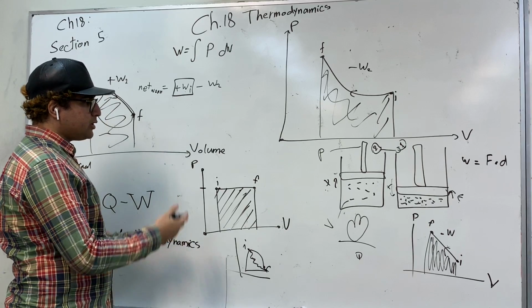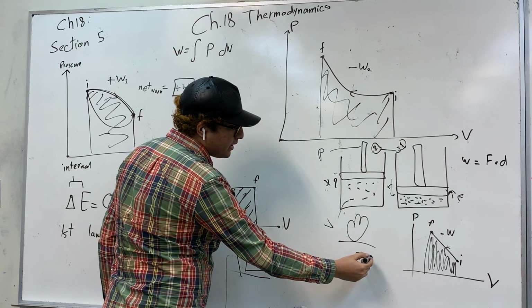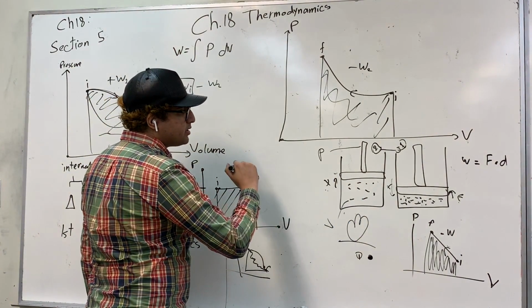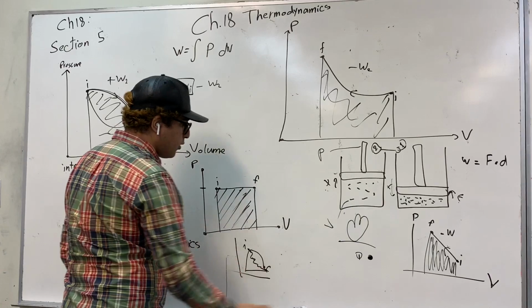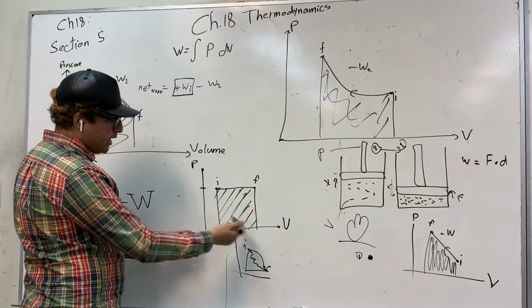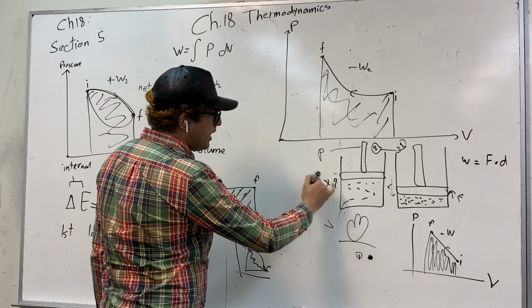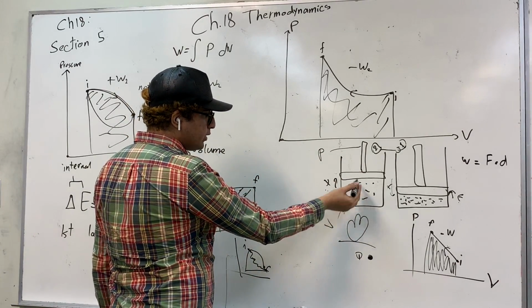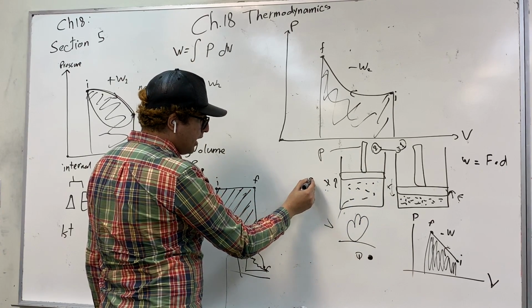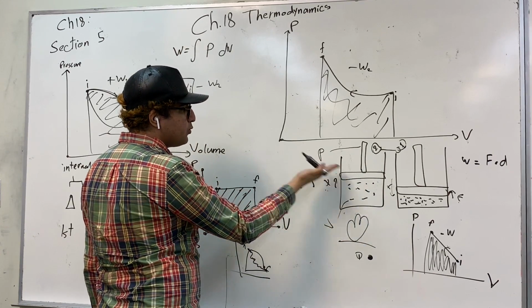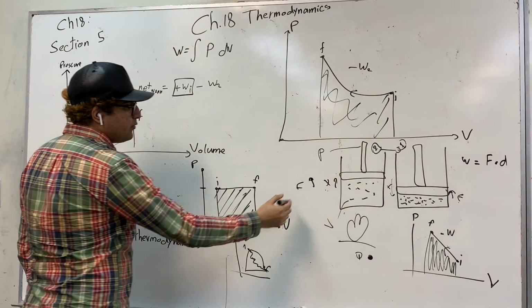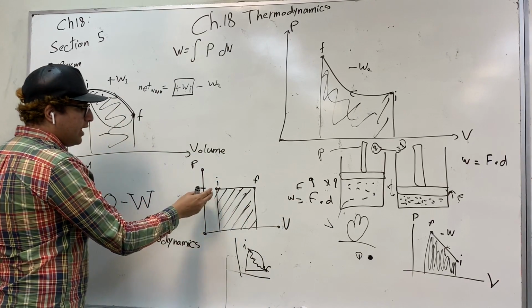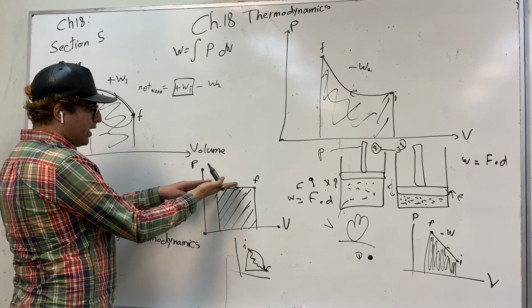What we are doing is turning on the heat and increasing the temperature of the gas. As we increase the temperature, the gas will expand, so our volume is going to be increasing. As the volume expands because of the heat, the gas will exert a force on the piston in the upward direction, and the piston will be displaced upward. If we multiply our force by the displacement, we have the work, and it's going to be positive work. It's the area under the curve.